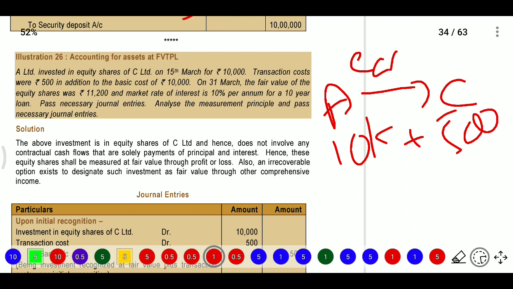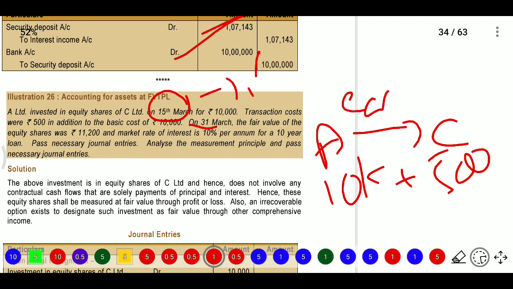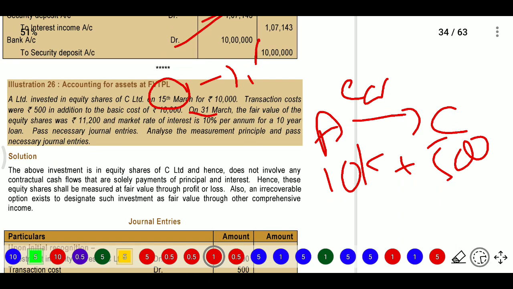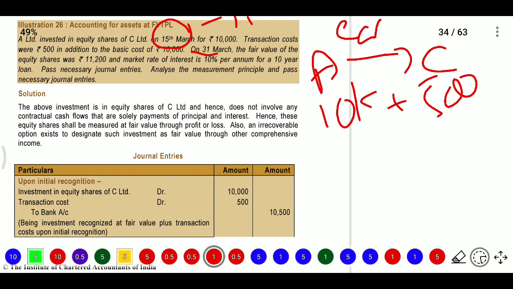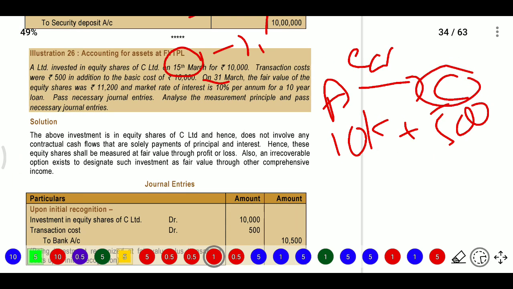In addition to the basic cost of 10,000, the purchase was taken on 15th March, and that is the initial date. On 31st March, at reporting, the fair value of the equity shares was 11,200, and the market rate of interest is 10% per annum for a 10-year loan. Analyze the principal and interest test. The above investment is in equity shares of C Limited.